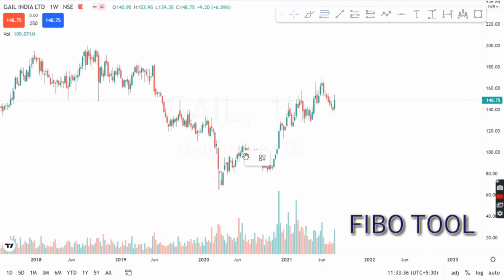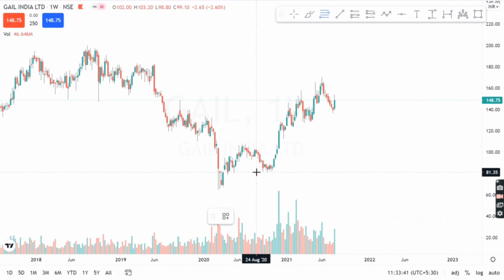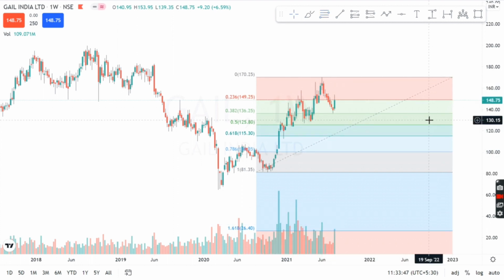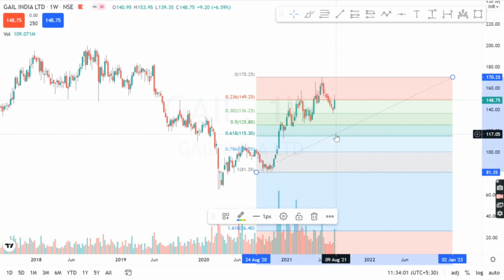This is the FIBO tool, and basically this is the last swing, and from the last swing we connect the highest point. We can see that on the weekly time frame, GAIL India has taken support exactly at the 0.382 level. The 0.382 and 0.5 levels are considered healthy retracement points. So this is the first thing which I am considering.